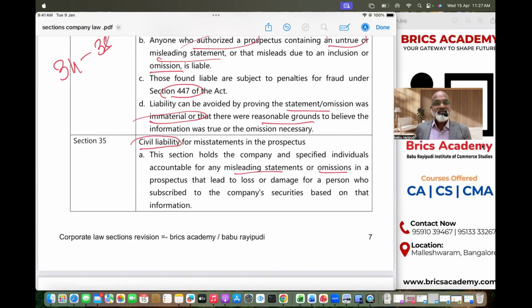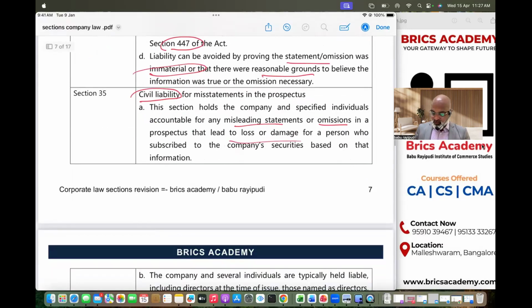Because of this misinformation, the investor has invested. Later on, he lost an opportunity to invest elsewhere. He suffered losses. So the people who have authorized this prospectus under Section 35 will be liable to pay compensation or damages to the people who have been affected.